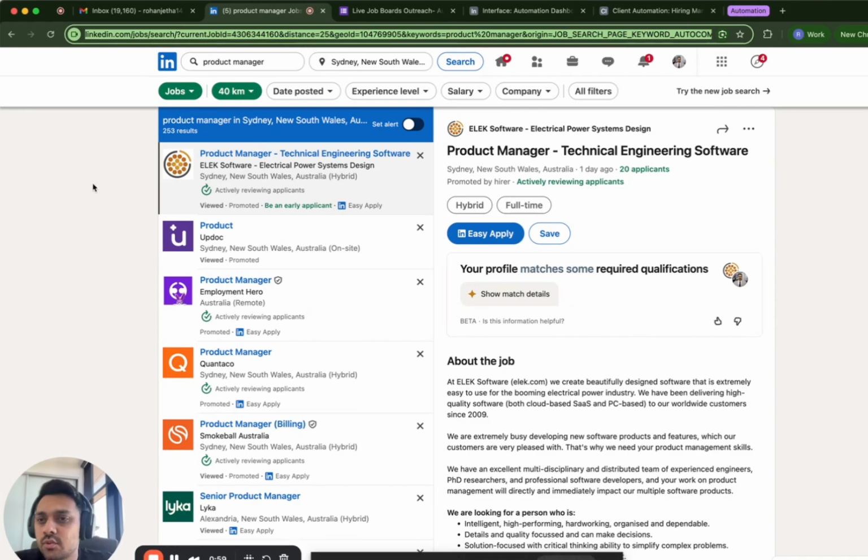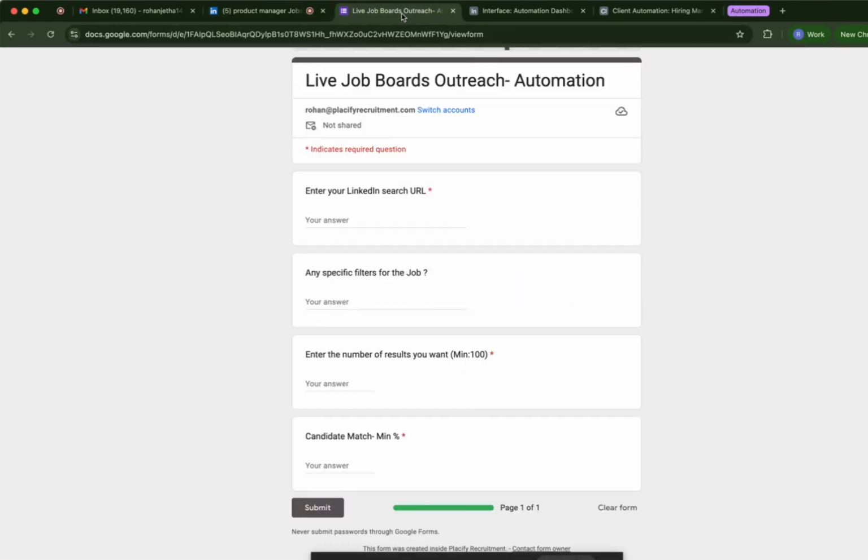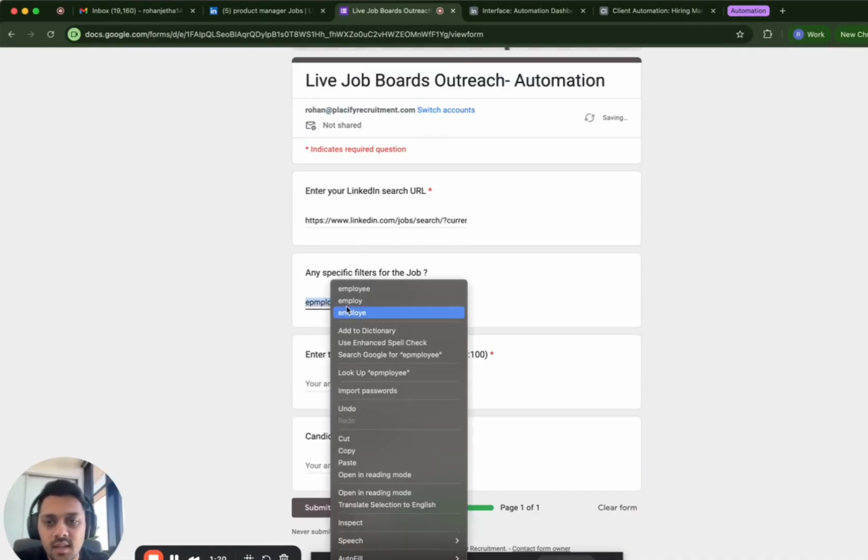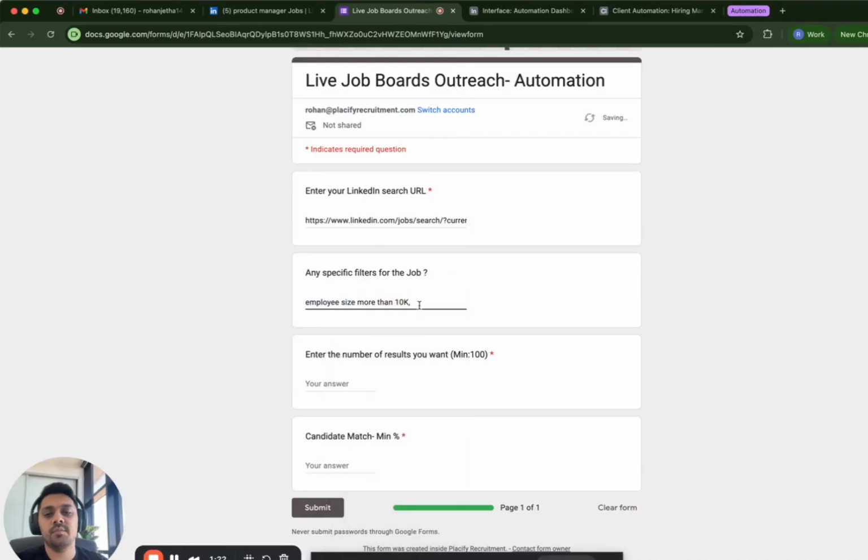So all you need to do is take this LinkedIn URL, come to a Google form, and submit the LinkedIn URL and any specific filters. Let's say we don't want to contact companies who've got employee size more than 10K. That's all. If you just write it like this, it's gonna exclude all the companies who are more than 10K. Exactly like this, you can do, I don't know, contact government agencies. Just write it out and it's gonna filter it away.